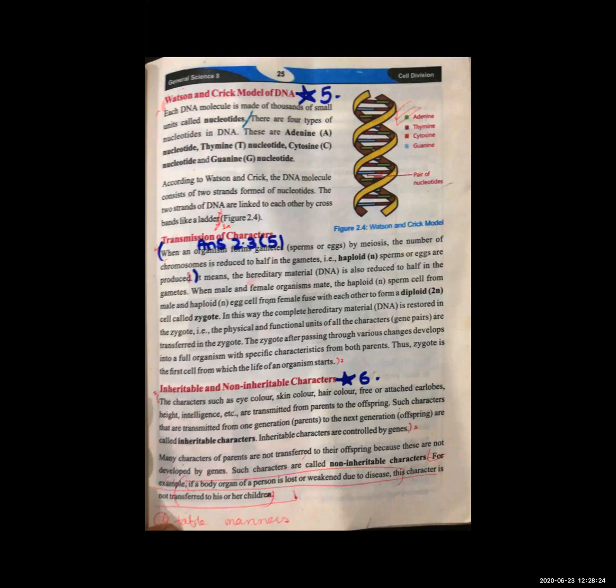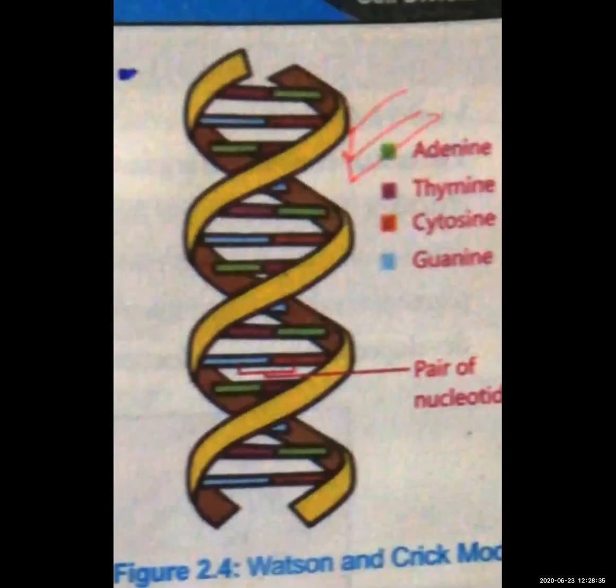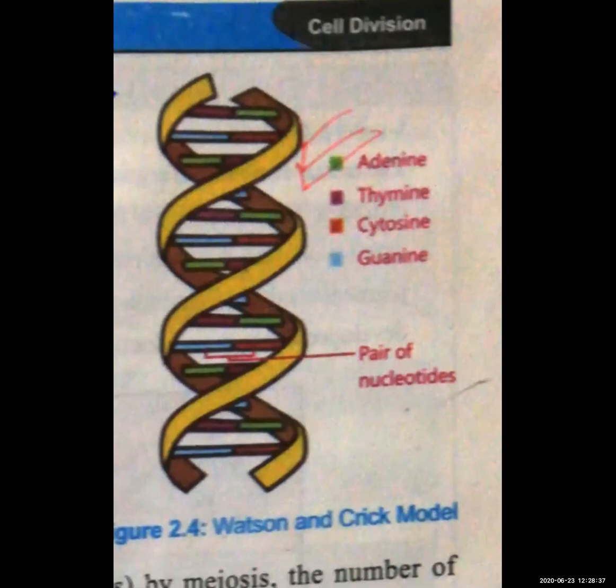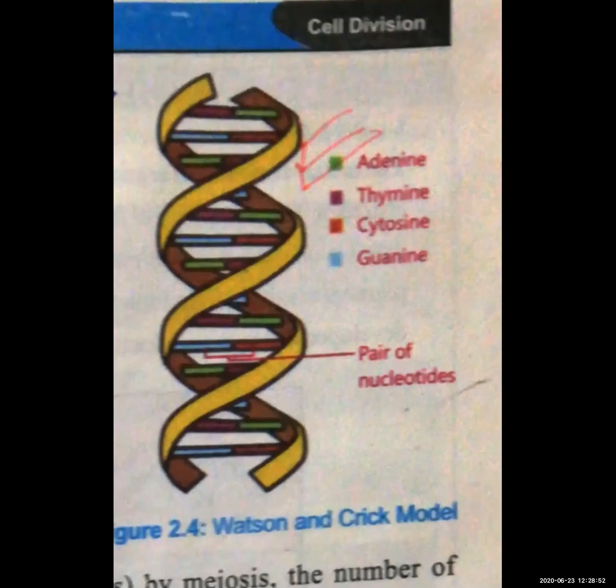This is a ladder-like structure, and you can say this is the structure of DNA. Watson and Crick both did this research, they were biologists. After their research they have shown that adenine, thymine, cytosine, guanine, written on the side, these are 4 bases which are present in our DNA. This is the most well-known structure from all research done till today.